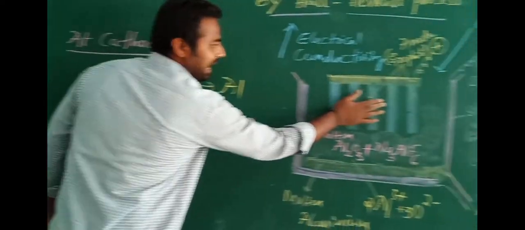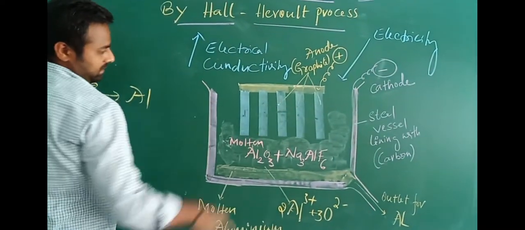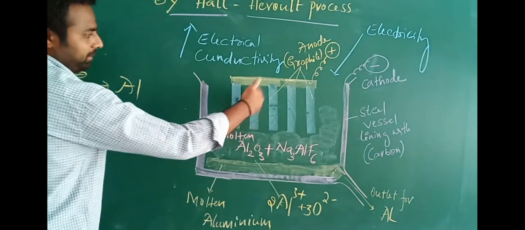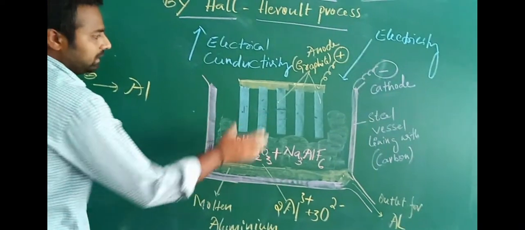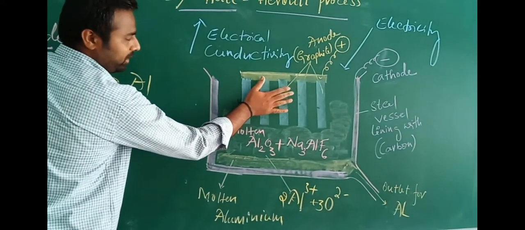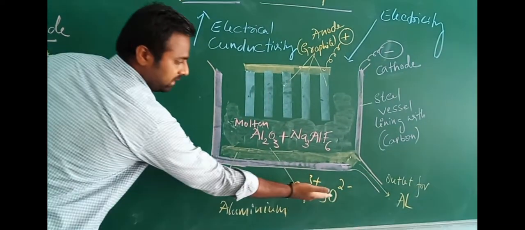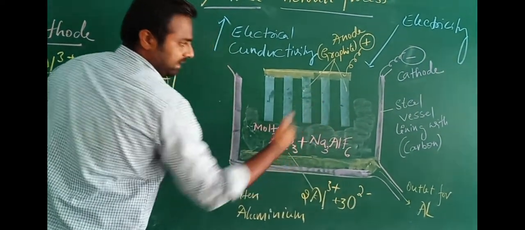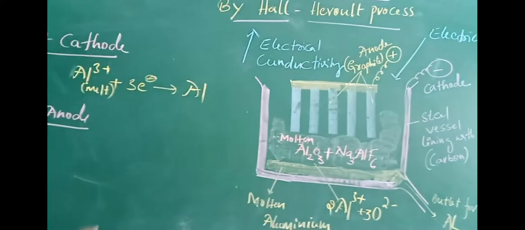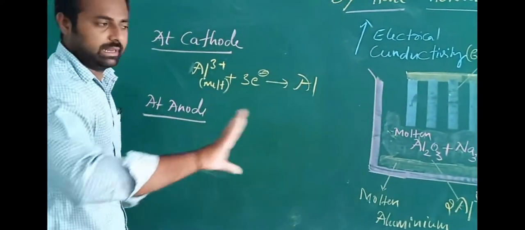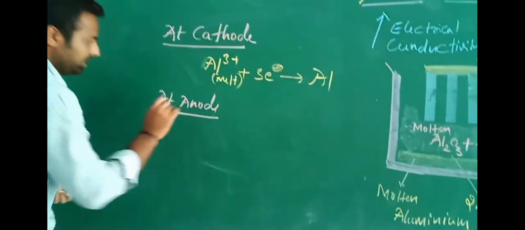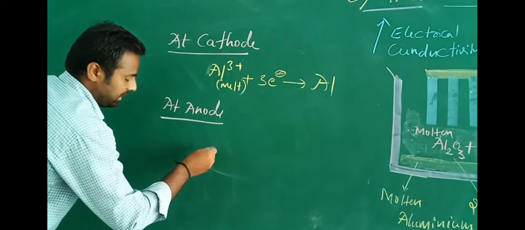And what happens at the anode? These are the anode rods, made up of graphite. To these graphite anode rods, obviously the oppositely charged oxide ions are attracted, and those oxide ions are involved in the oxidation reaction. At the anode, the oxidation reaction takes place.